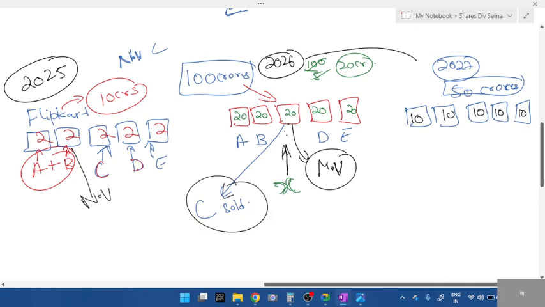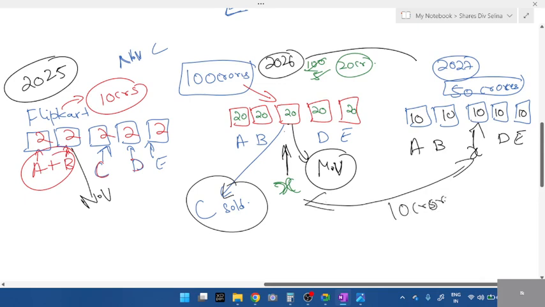Next, X had bought in 2026, this year, for 20 crores, hoping that next year Flipkart sales will increase. But unfortunately, the sales dropped. The total value of the company became 50 crores. So again, A, B, and here the new person X, D and E. How much did X lose? Can you tell me how much X lost investing in this company? X lost 10 crores.